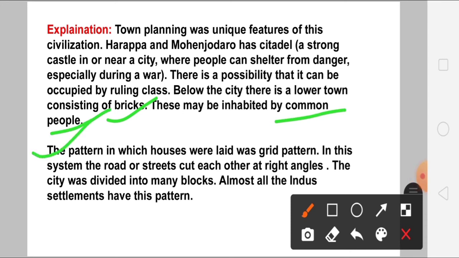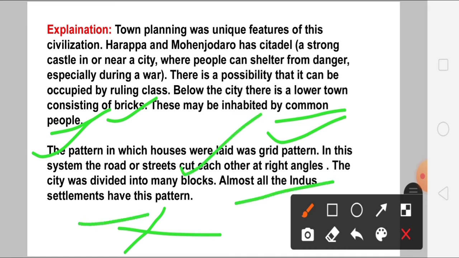The pattern in which houses were laid was the grid pattern. In this system, the roads and streets cut each other at right angles, so the city was divided into many blocks. Almost all the Indus settlements have this pattern.